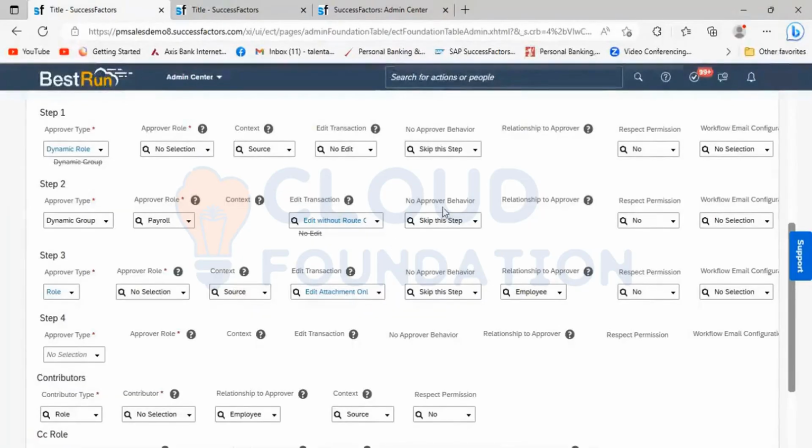Then we have no approval behavior. This I already discussed in the reminders, where we have the option to skip the step or stop the workflow. According to the process setup which we have done, if after the reminders there is no response from the approver, whatever option they have chosen, that will act on it.